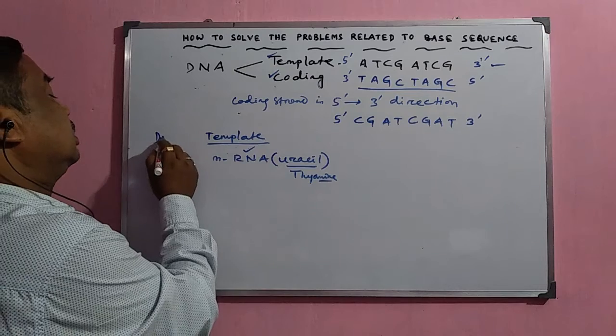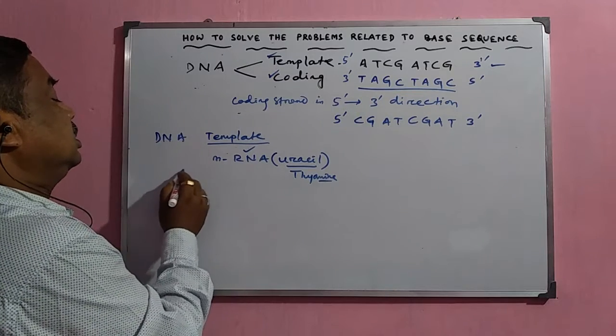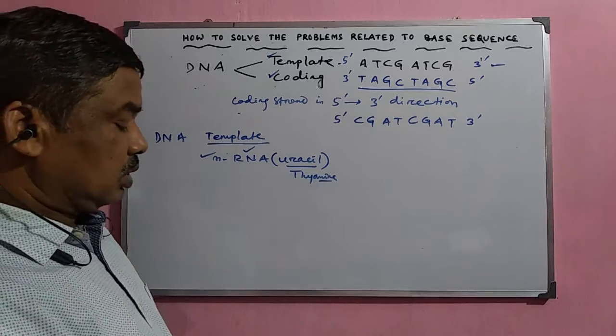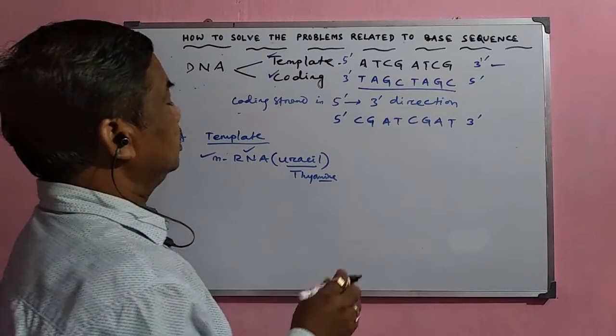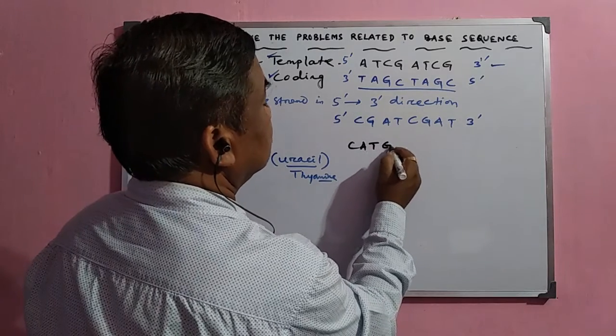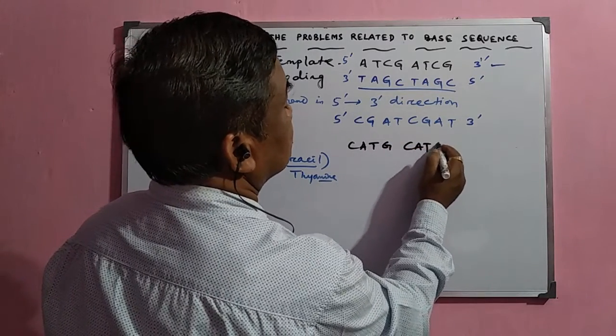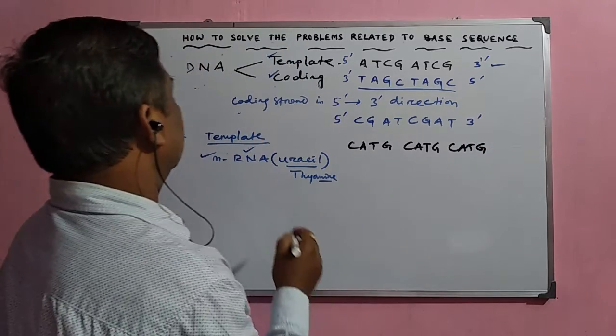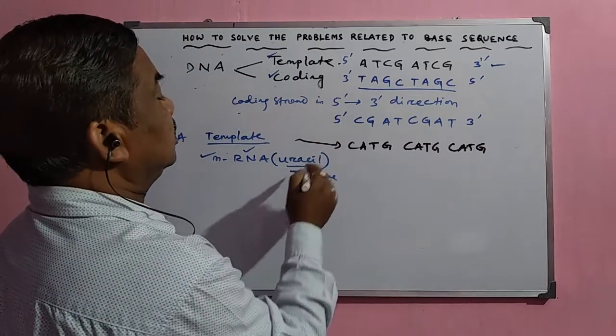Suppose the sequence of the DNA template is given, and we can easily write the base sequence of the mRNA. Suppose it is given C, A, T, G, C, A, T, G, C, A, T, G. Suppose this is the base sequence of the template strand.